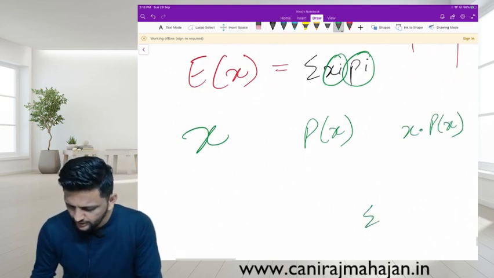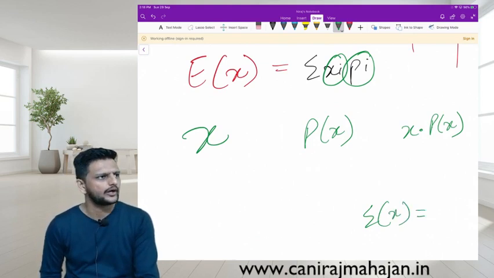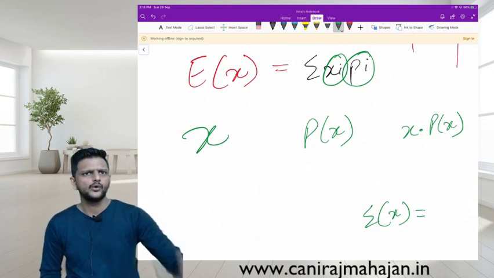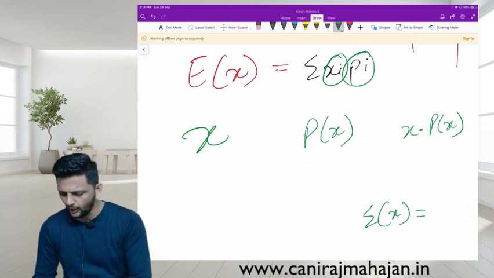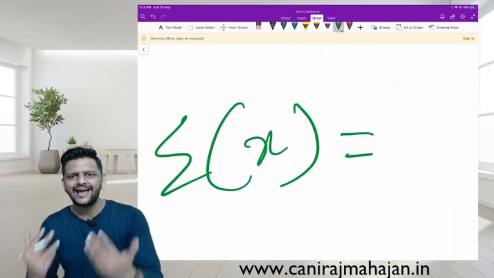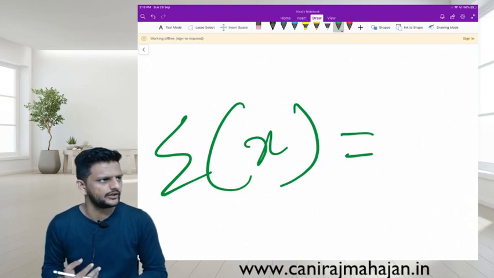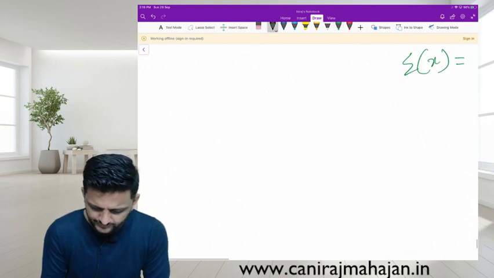The summation is your E of x, expected value. If the variable is in rupees, the answer is in rupees. If the variable is in kgs, the answer is also in kgs. This is not only probability, this is an average value. Understood here? Okay. Similarly, tell me, for x square can we find?